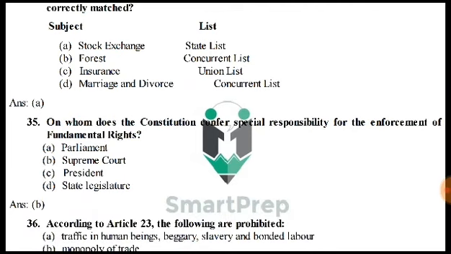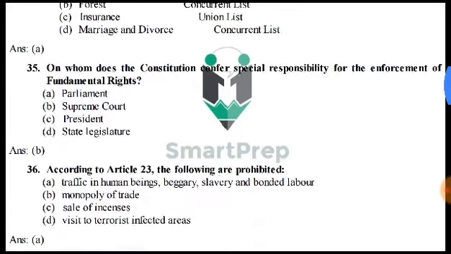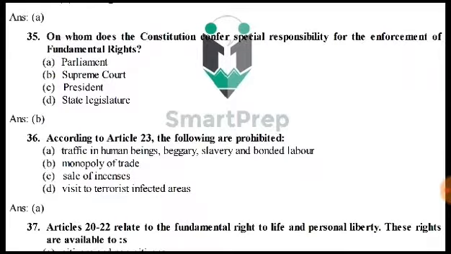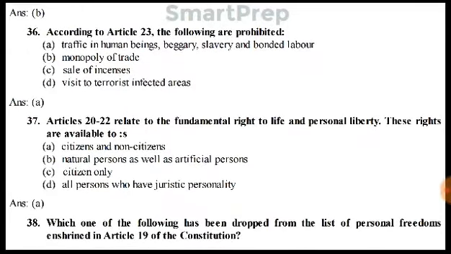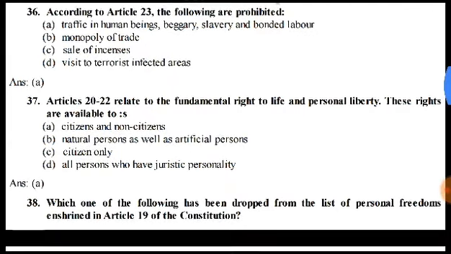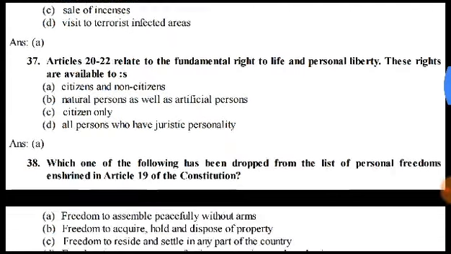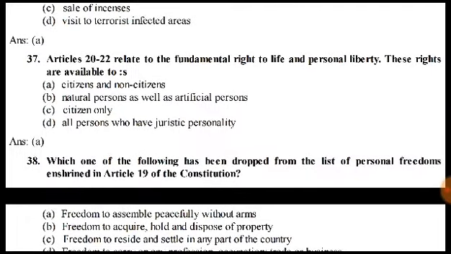On whom does the Constitution confer special responsibility for the enforcement of fundamental rights? That is the Supreme Court. According to Article 23, the following are prohibited: traffic in human beings, beggary, slavery, and bonded labor. Article 20 to 22 relate to the fundamental rights to life and personal liberty. These rights are available to citizens and non-citizens.